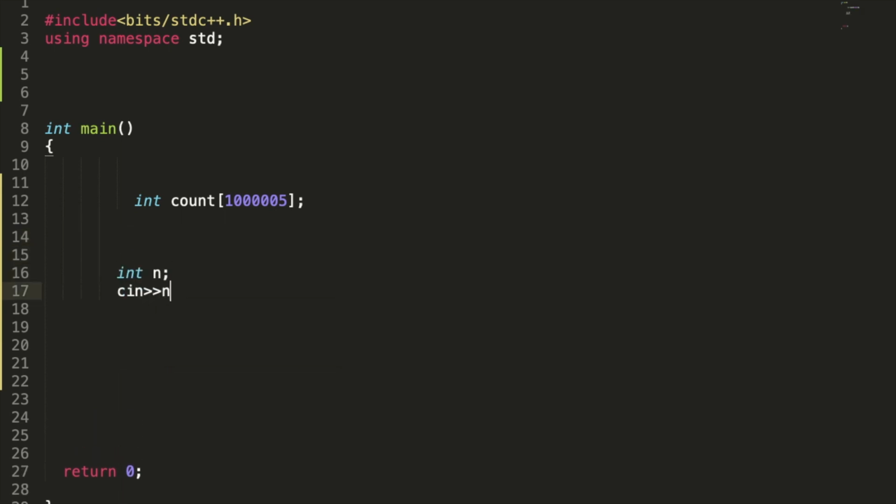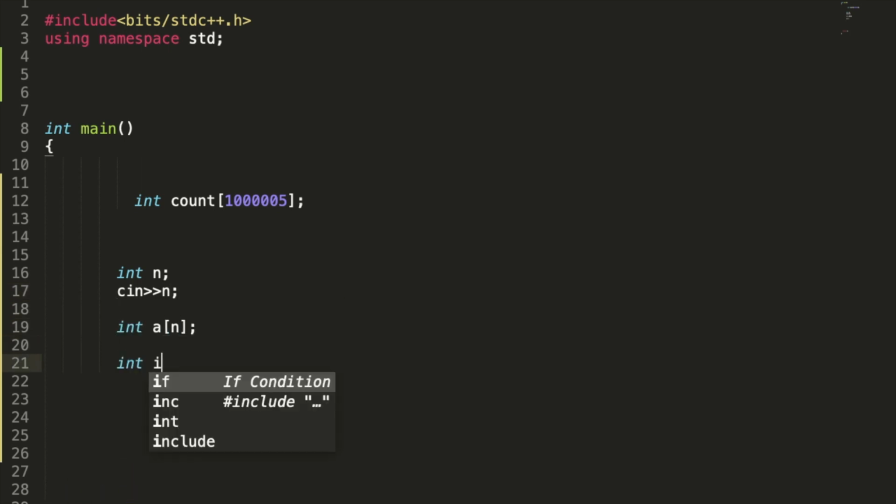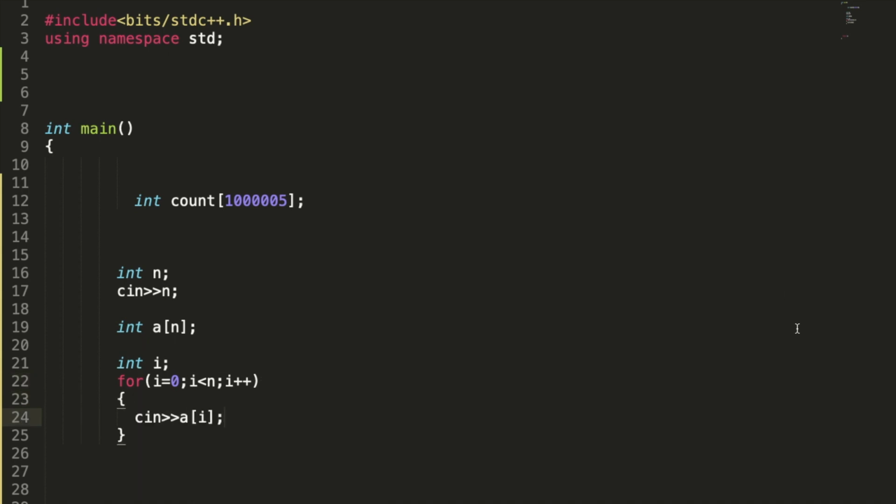Int n, int A of n, and we take input in the array: i less than n, i plus plus, and cin of A of i. So this we have taken as the input.